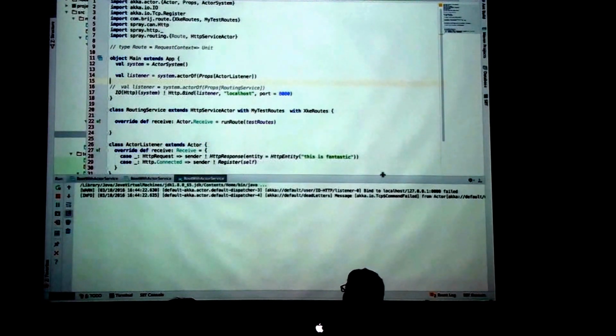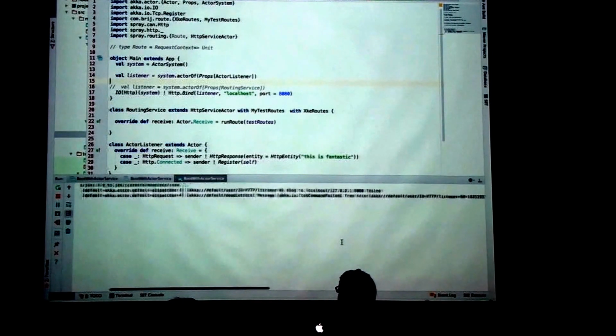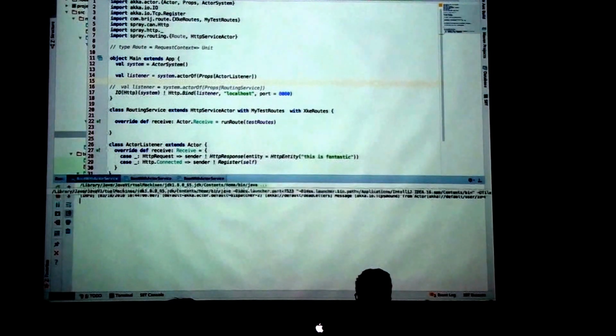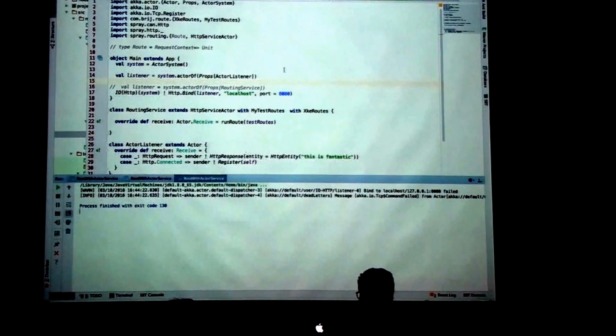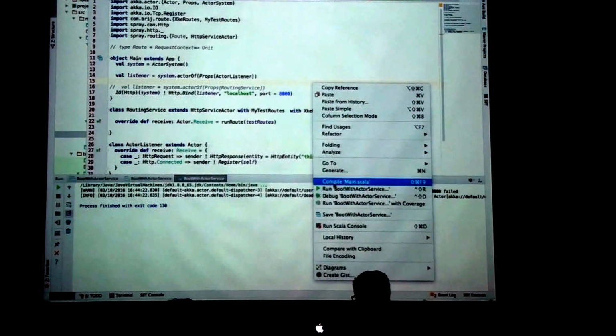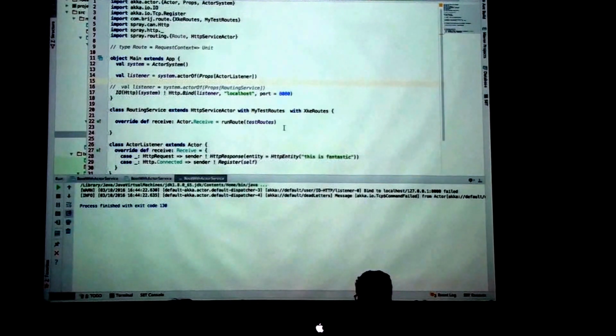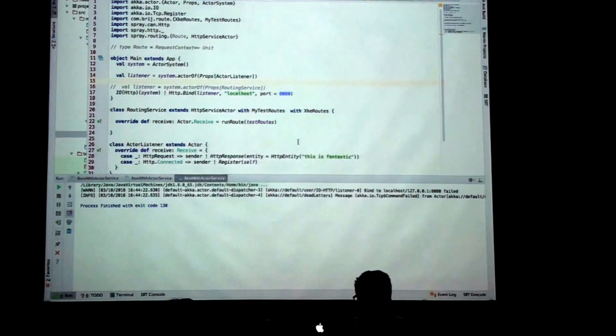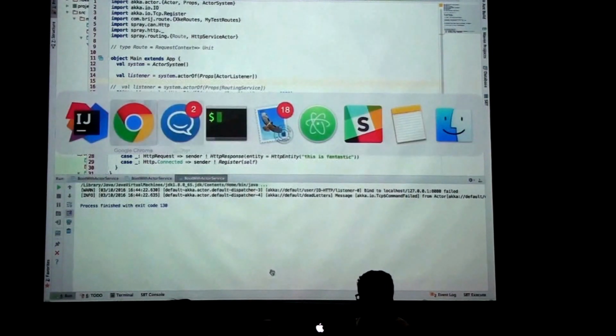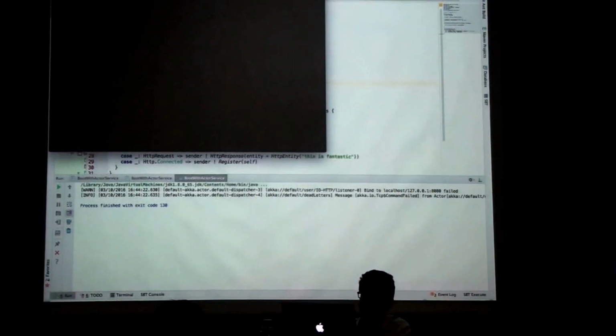Now the server started running, but it may have already been started somewhere else, so I have to run the main. I'll go to the terminal now.